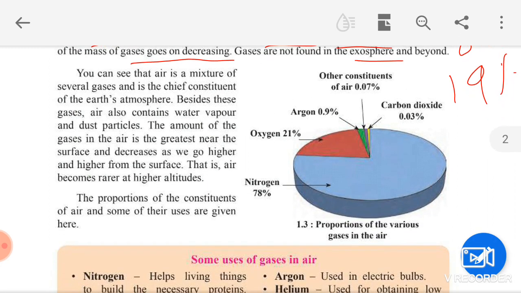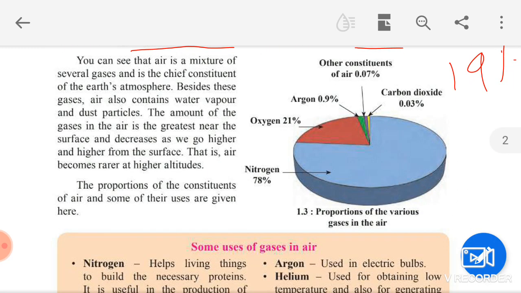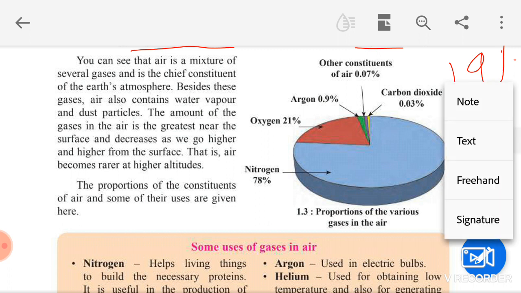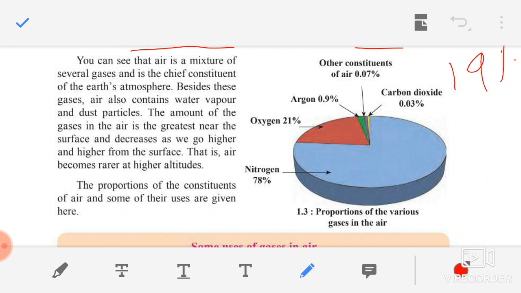You can see that air is a mixture of several gases and is the chief constituent of the Earth's atmosphere. We have seen in the above paragraph that air is made up of many gases. Besides these gases, air also contains what? Water vapor and dust particles. Children, we have seen air is not only a mixture of gases but also of two more things: water vapor and dust particles.